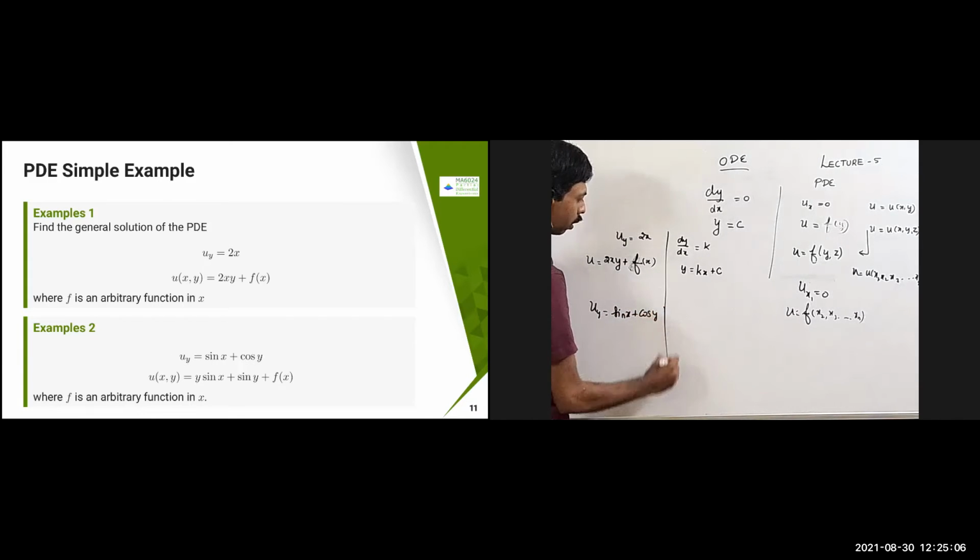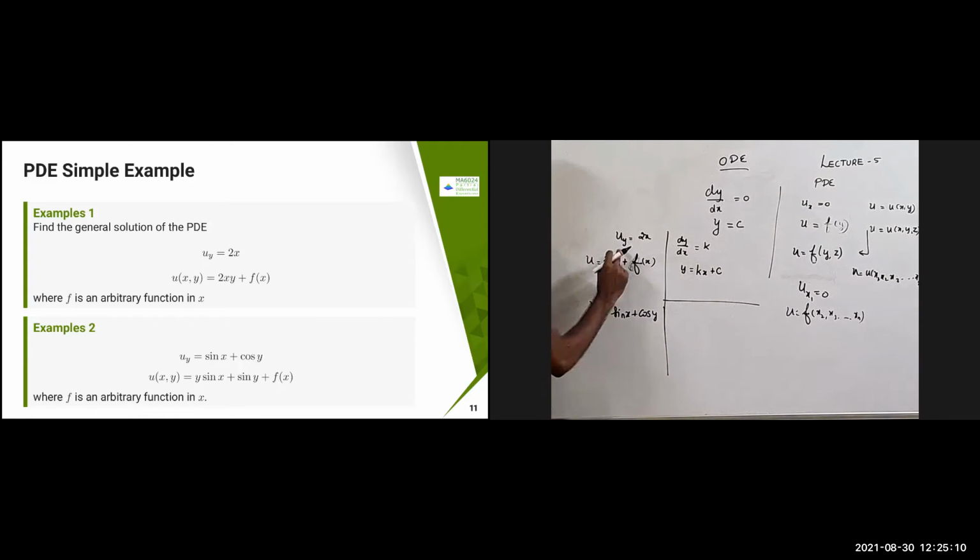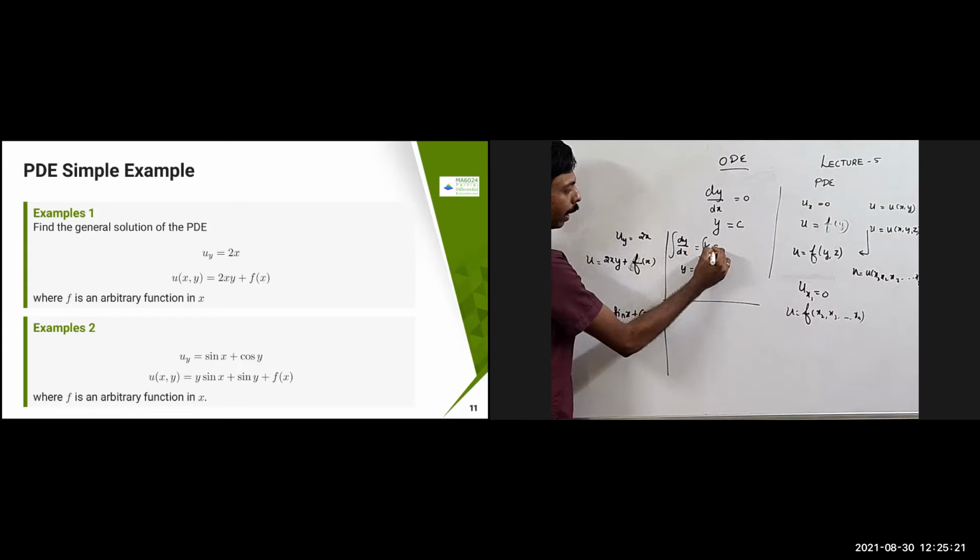Yes. Can you repeat that PDE part? See, uy equal to 2x, right? So this is constant with respect to y only. I have to integrate. So how do you get this one? You are doing integration and then get it, right? So we'll integrate with respect to x and then do it. This is what you will do.